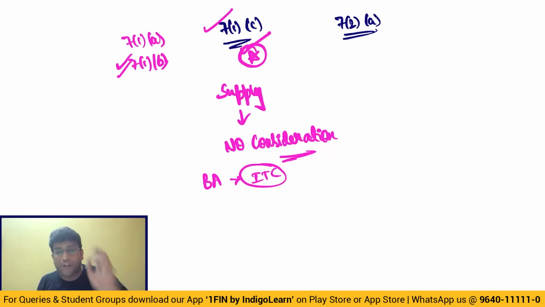Because that is the first point by section 7.1c read with Schedule 1, which talks about transactions regarded as supply even though there is no consideration. What is the first point? Permanent transfer or a disposal of business asset on which ITC is claimed. Make sense? Second point, supply between distinct or related persons in the course or furtherance of business.